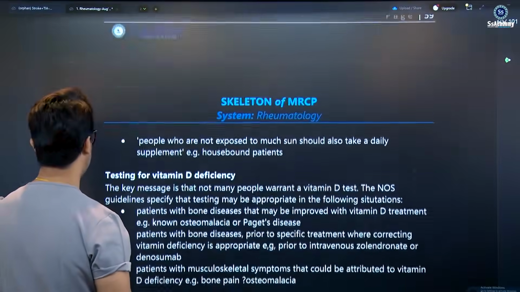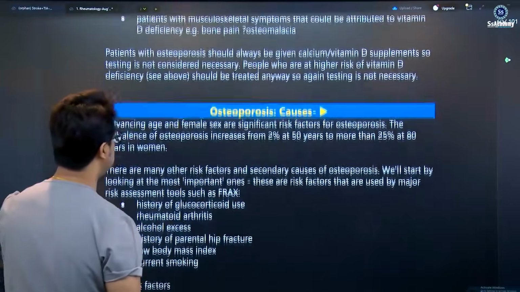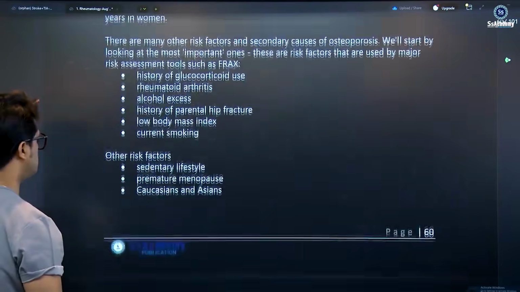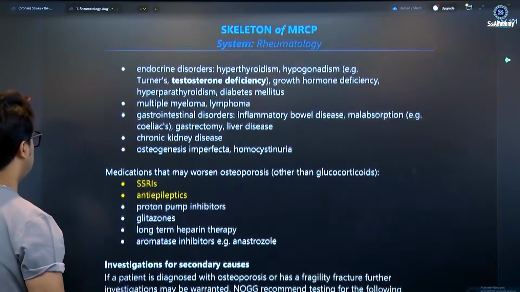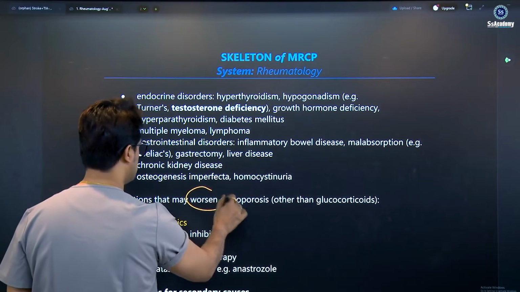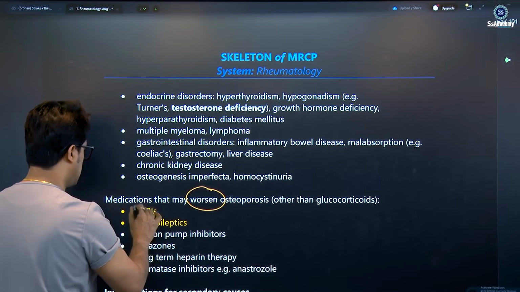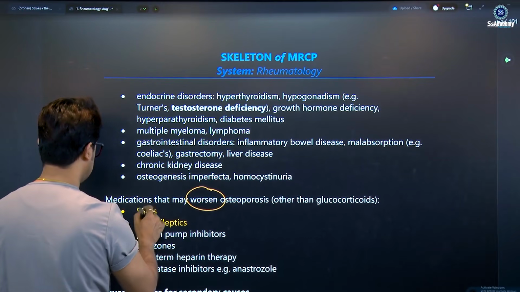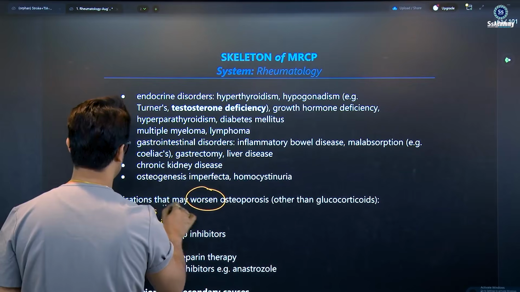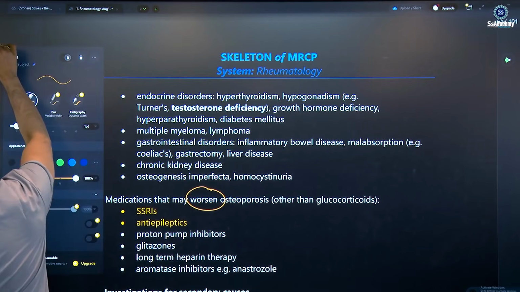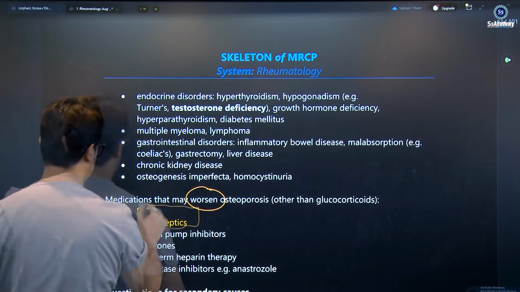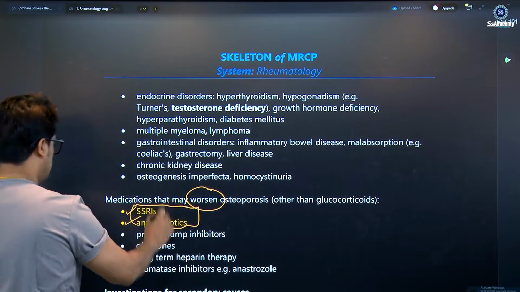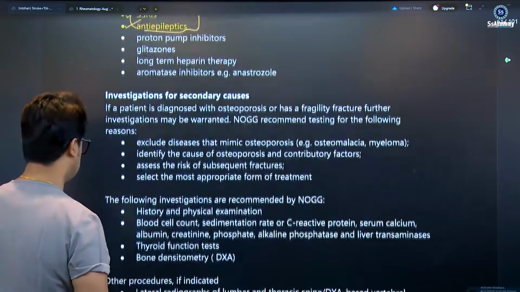So this is basically 1 star. You can read very easy things. Osteoporosis causes more than 5 star. And here are the medications that worsen osteoporosis. These are 2 new drugs added, my dear. Yes, the 2 other drugs, SSRIs and antiepileptics, are the drugs to be added in the risk factors